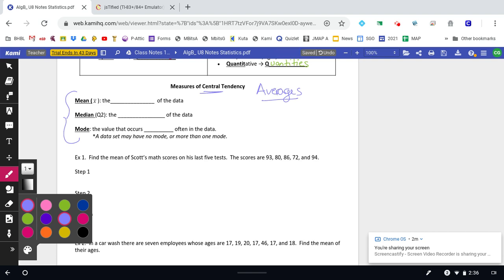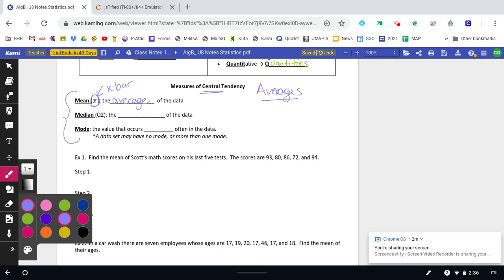So the mean, right? Notice this little symbol here. This little symbol here is called, very creatively, X bar, because it has an X with a bar over it. Okay. So this is the true average of the data. But some people use the word average differently sometimes, like in English, and sometimes they confuse the